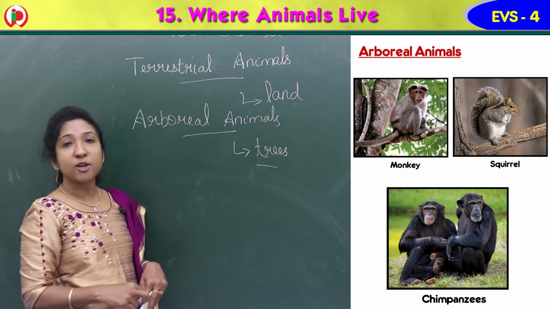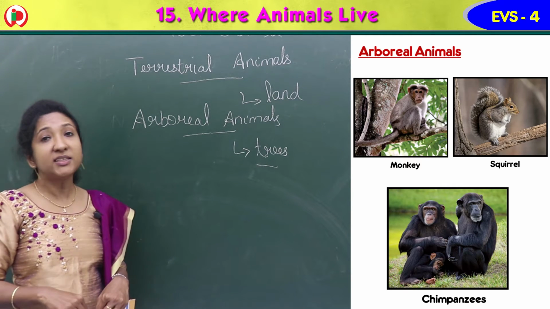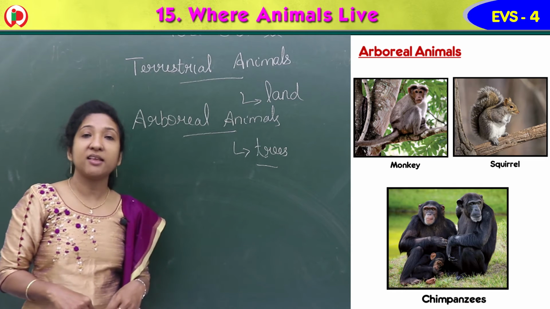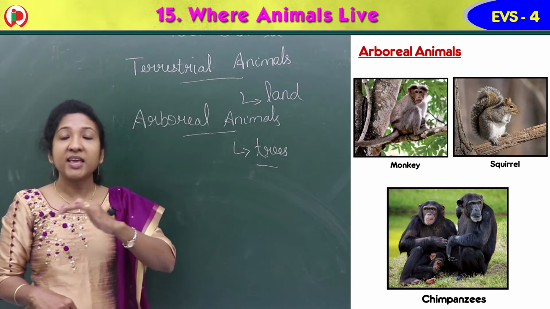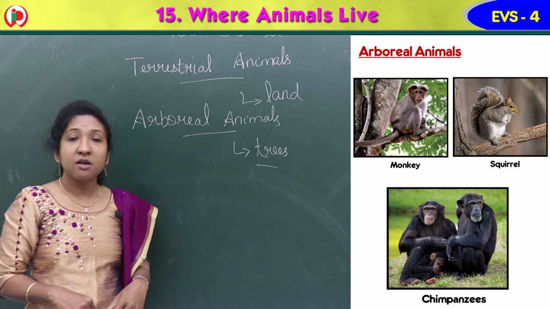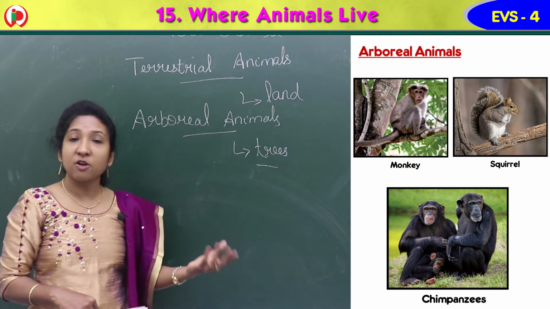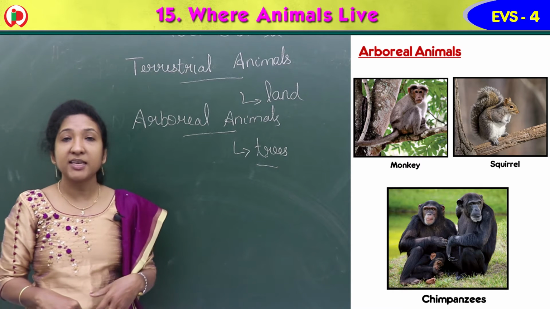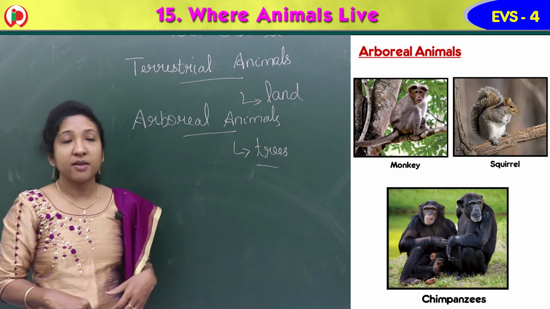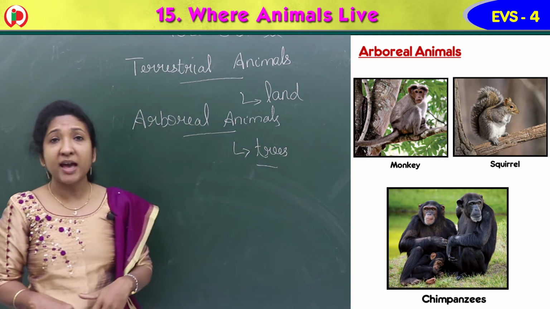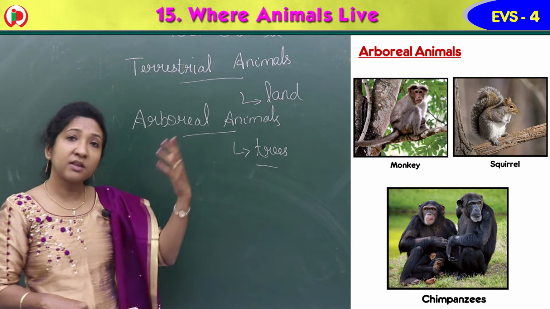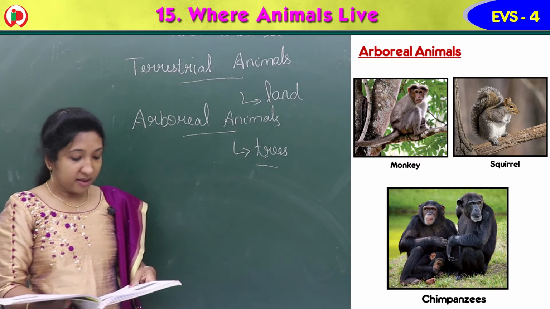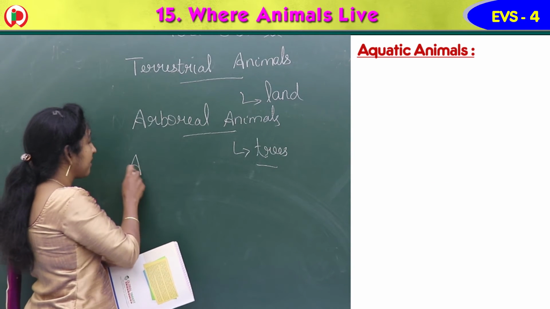Okay, so we have seen animals that live on land. They are called terrestrial animals, like lion, tiger, elephant, snake. We can see them on land only. Lions and tigers live in rock caves, snakes in holes, and elephants, deer and giraffes under the trees. Then we saw arboreal animals. They live on trees, for example monkeys. Then next, aquatic animals.